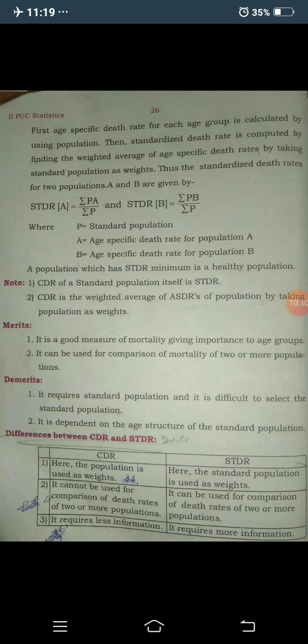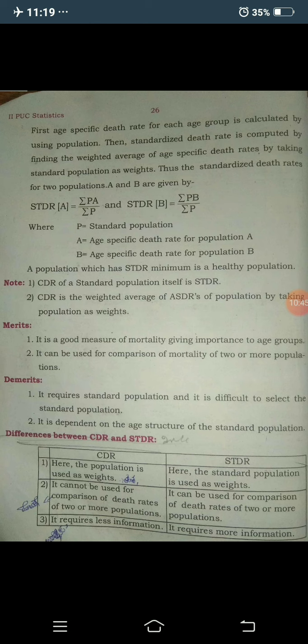Let us come to a note. First one: the CDR of the standard population itself is the STDR. The crude death rate of a standard population itself is the standardized death rate. And second one: the CDR is a weighted average of ASDRs of the population by taking the population as weights. When you consider the population as weights, then the CDR is the weighted average of ASDRs.